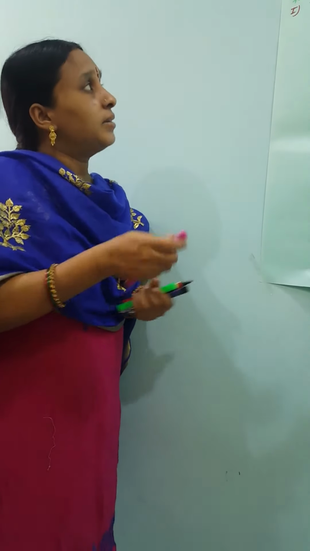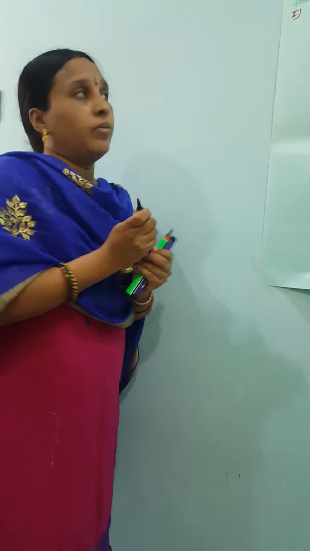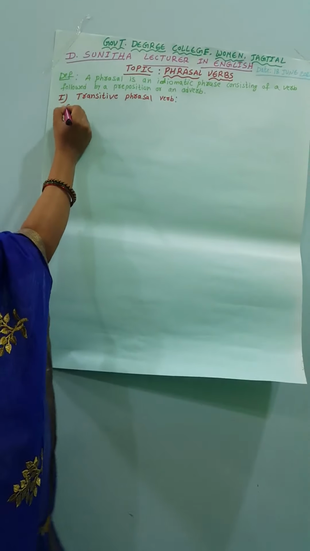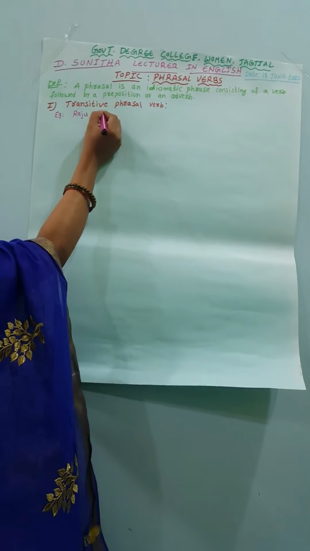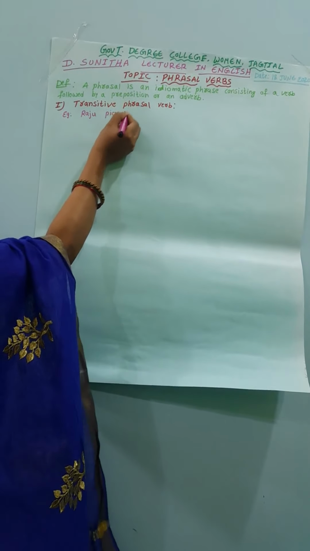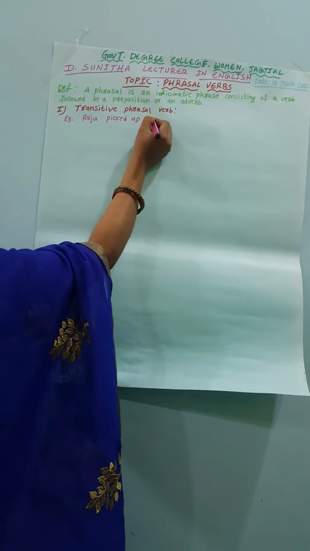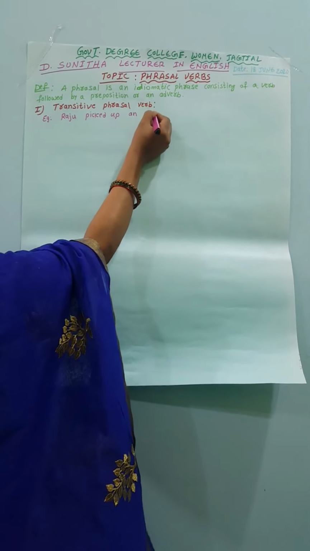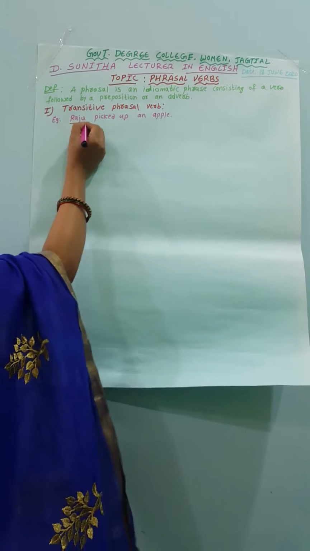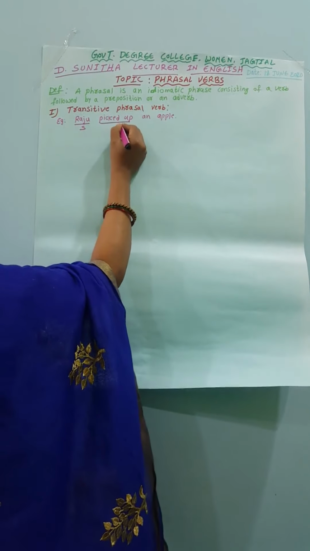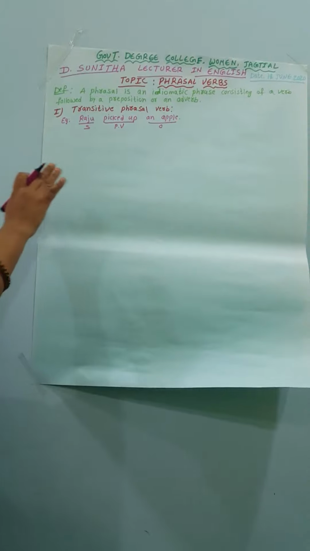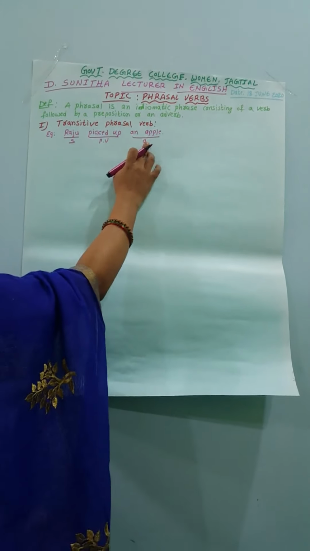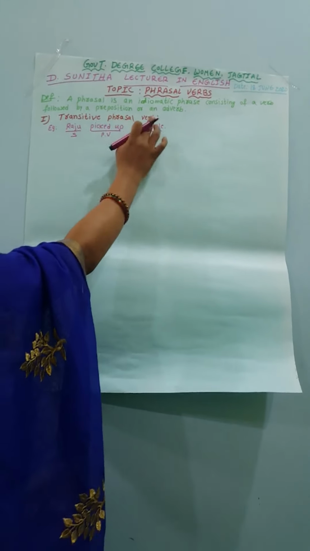See here the example: Raju picked up an apple. In this sentence, Raju is the subject, picked up is the phrasal verb, and an apple is the object. So when the verb has an object, it is called a transitive phrasal verb.